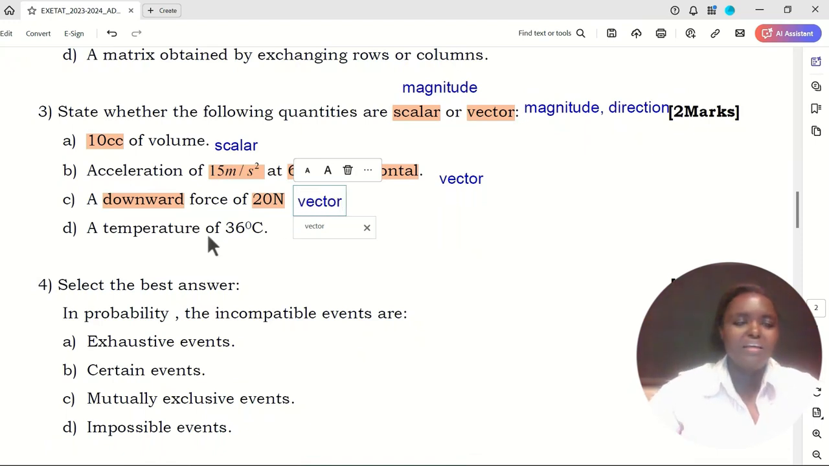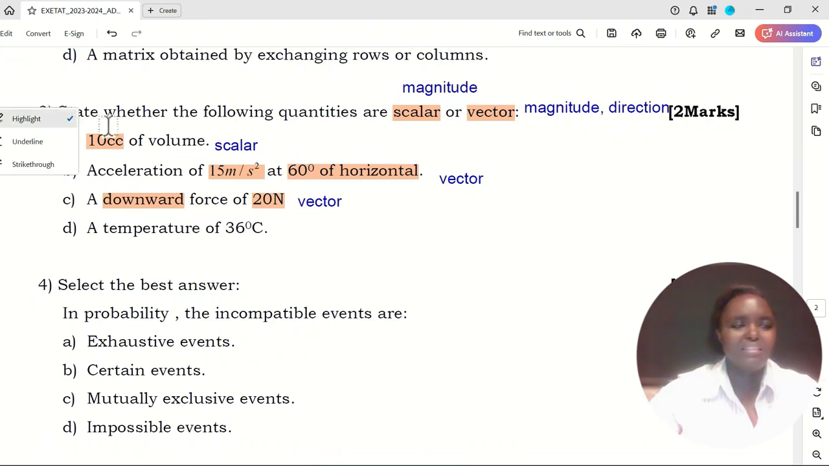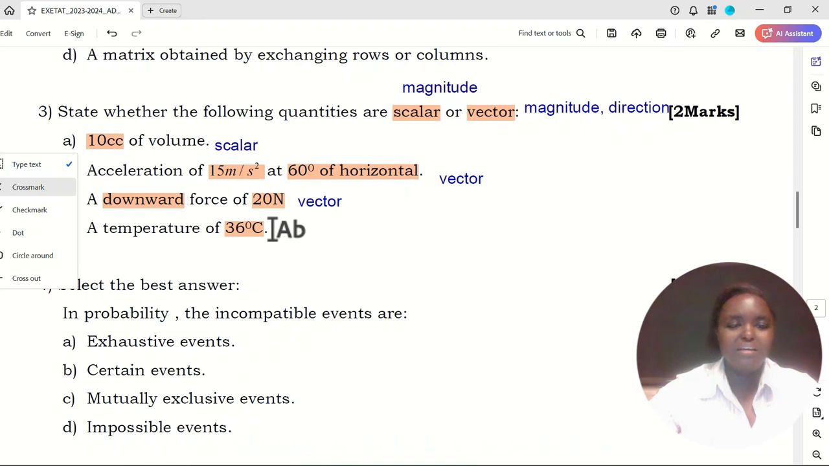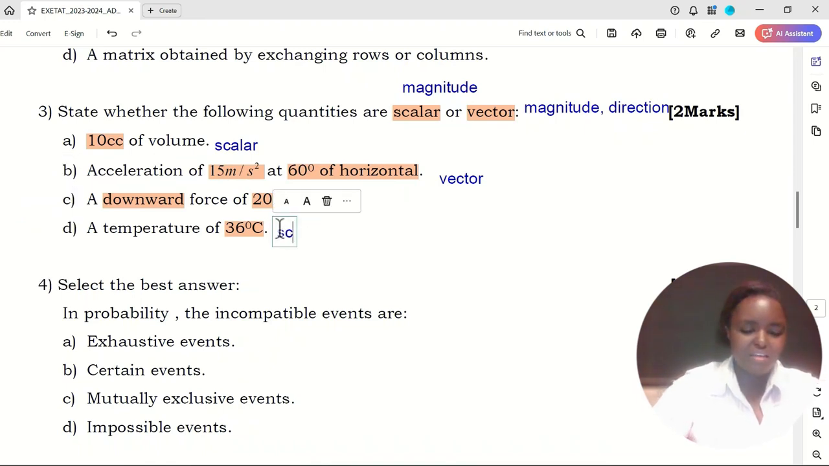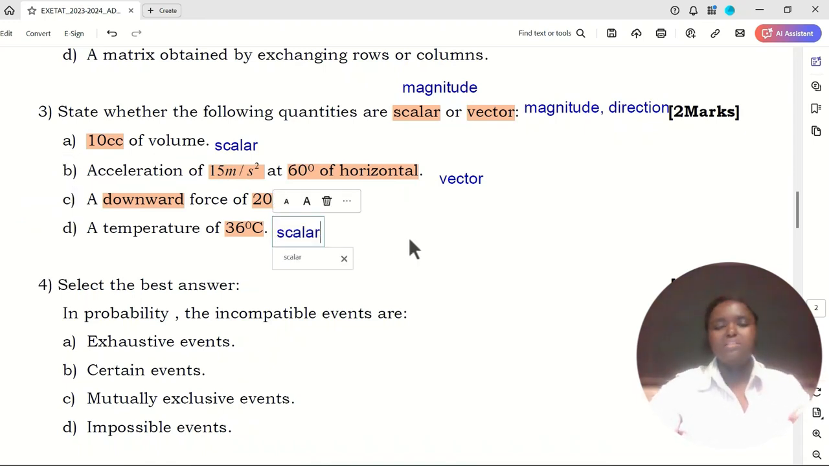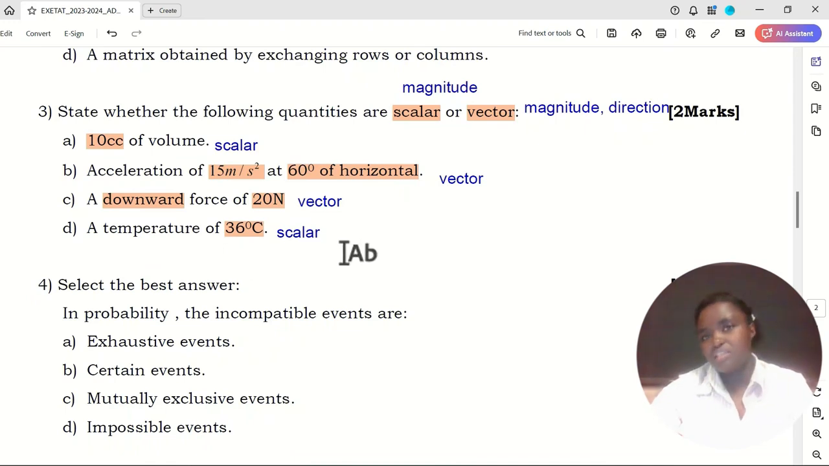And D, a temperature of 36 degrees. Here we have only magnitude. A temperature is characterized by its magnitude, here 36 degrees Celsius. Then temperature is not a vector. Temperature is a scalar. The answers were these: volume is a scalar, acceleration is a vector, force is a vector, and temperature is a scalar.